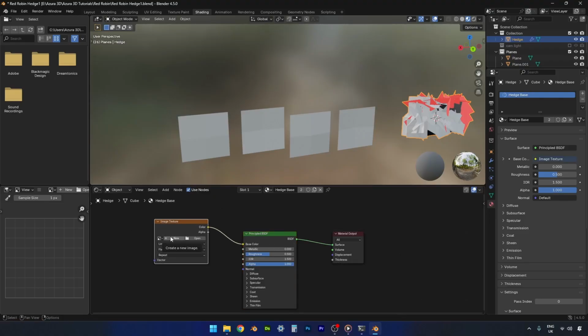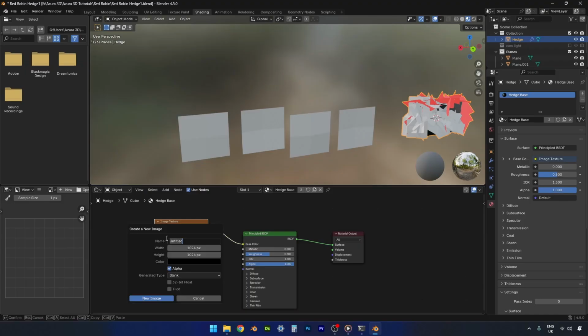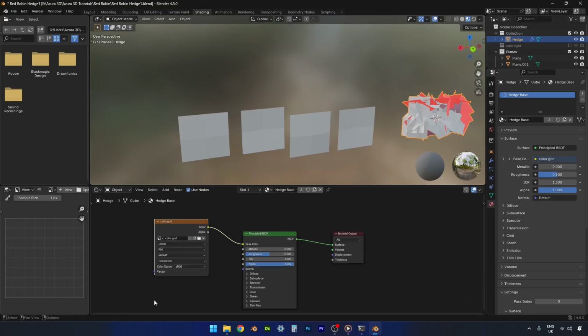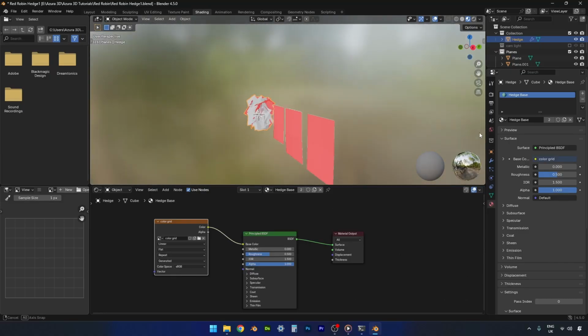Image texture, I'm going to create a new one, we'll call it color grid. And generated type, select color grid. New image. As you can see, we've got a bit of colour under there now.